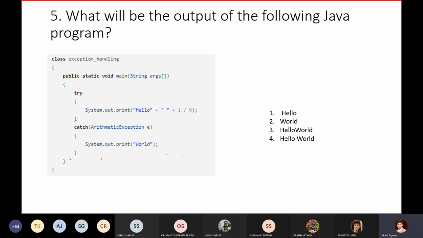So just go through this code. Those who are having some difficulty, please let me know. Okay, so here you can see directly that we are getting an exception, 1 divided by 0.